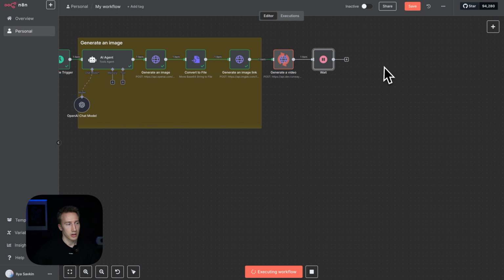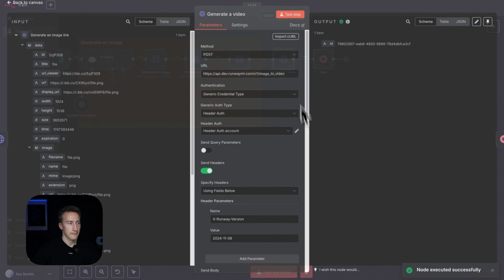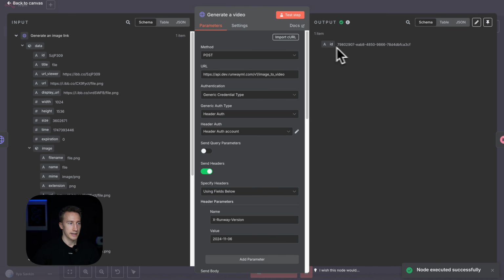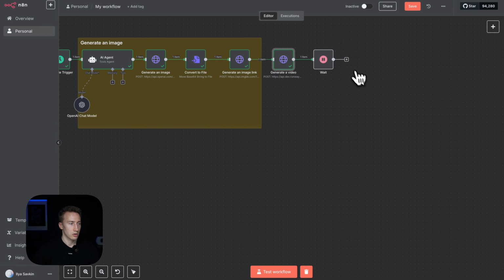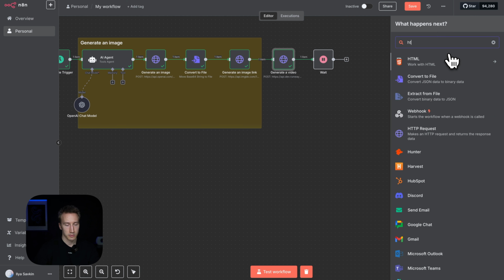So now we need a node that gets the status of this generation. So you see the generation is running. We have the ID, which is good, and we will use this ID to gather the status of the generation. So create HTTP request node, another one.